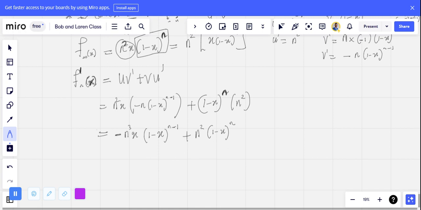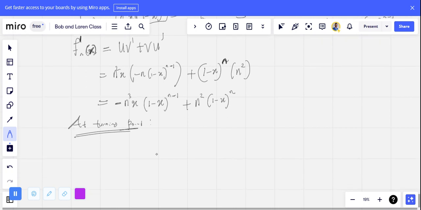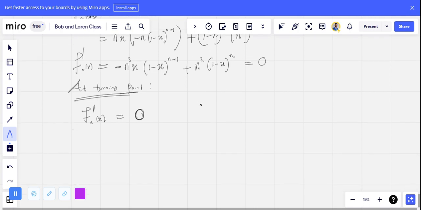Do you know that after writing out this sequence function, the second step I have to do is to take the derivative of that sequence function. Do you know that at a turning point or at a stationary point, we always have our derivative f prime n of x to be equal to 0. I think that was what I did in the previous video. So that means you have to set this result here, this f prime n of x, you have to set all this one to be equal to what? 0. And then you make x the subject of the formula. That is where the issue comes in.